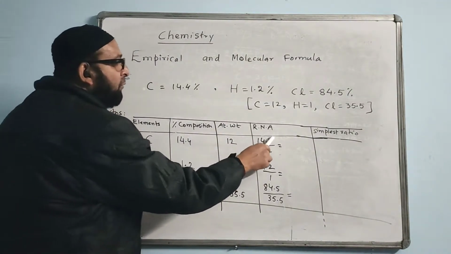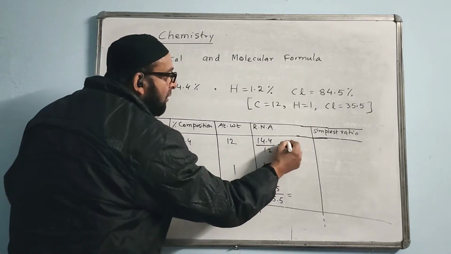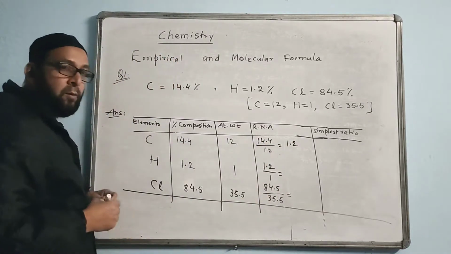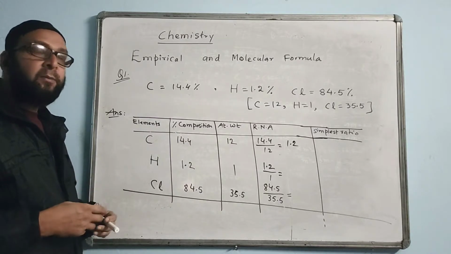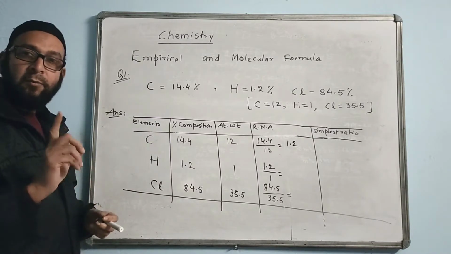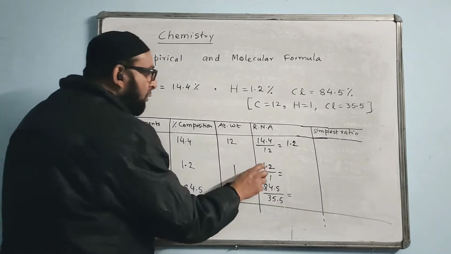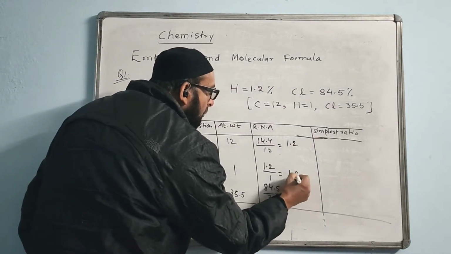Okay, 14.4 divided by 12, 12 will go, answer will come 1.2. You can check also. For the time being you can use calculator, but in the exam you have to show the working in one decimal place. 1.2 by 1, answer will come 1.2.